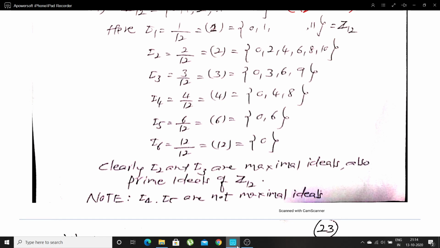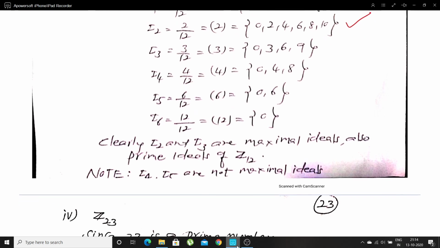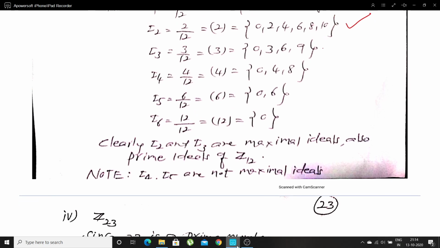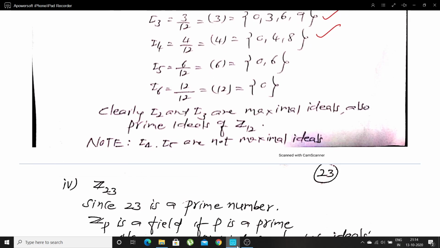If you take the ideals of Z12, we get like this. 1 divides 12, means generated by 1. 2 divides 12, means generated by 2. The elements are 0, 2, 4, 6, 8, 10. Now, 3 divides 12, we get this set. 4 divides 12, that means generated by 4. 6 divides 12, that means generated by 6.